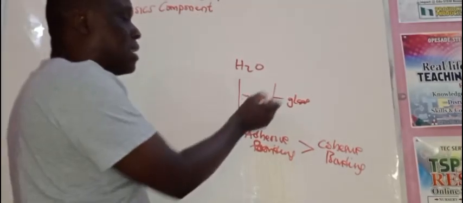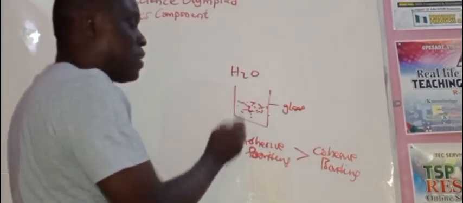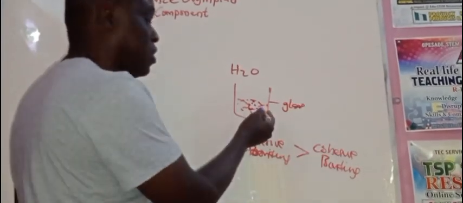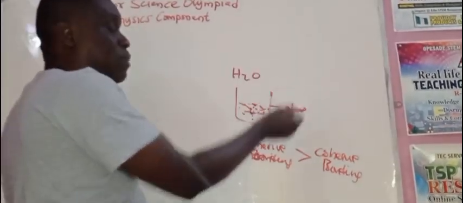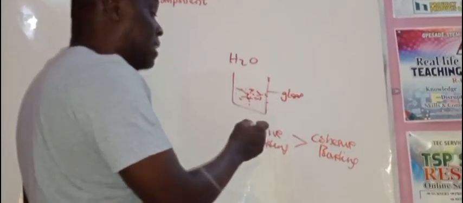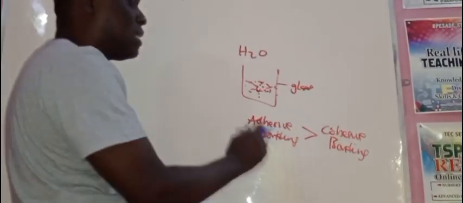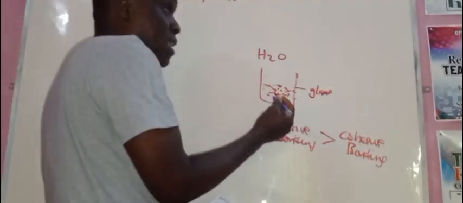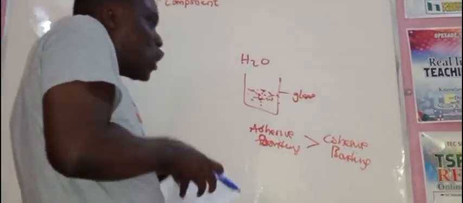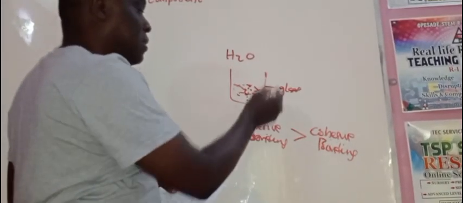And so when you pour water inside a glass container like this, there is an intermolecular interaction between the molecules of the water and the molecules of the glass. That is called adhesive bonding or adhesive force. Once it is more than the cohesive force, the attraction between molecules of a particular liquid, then water wets glass.